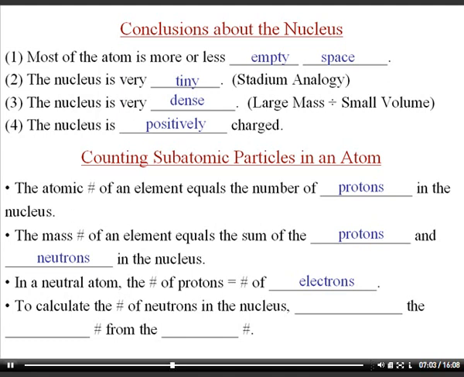And if you want to calculate the number of neutrons, you have to be told the atomic number and the mass number, and all you need to do is subtract them. If you subtract the atomic number from the mass number, you're basically subtracting out the protons from the nucleus, and you're left with the neutrons. So subtracting the atomic from the mass, you get the neutrons.